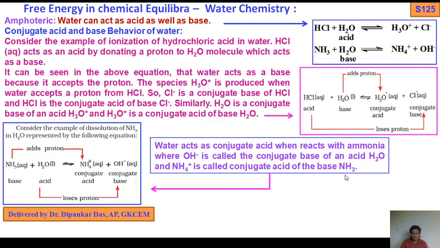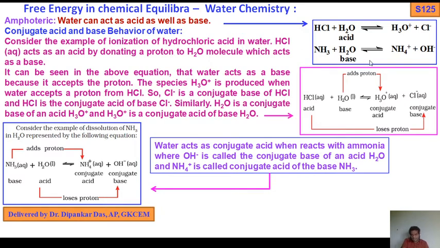Now let's consider the example of dissolution of ammonia in water, represented by the following reaction. Ammonia in aqueous medium reacts with water, also in aqueous medium, in a reversible reaction, and we get ammonium ions plus OH minus ions.